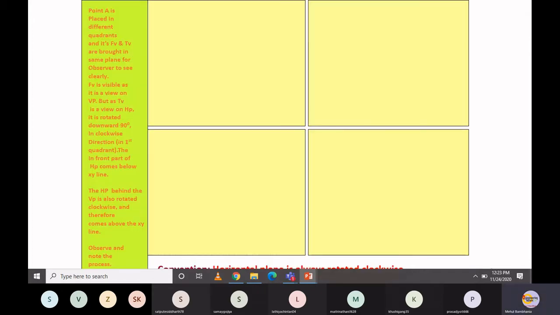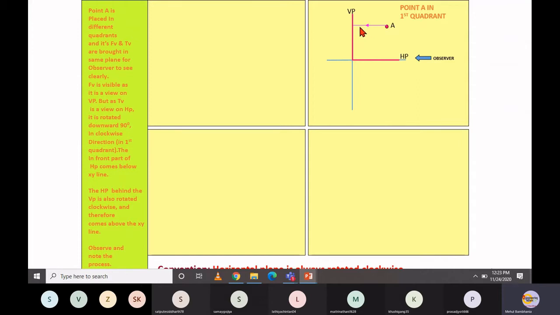Now the same conceptual drawing that I described: here this vertical line represents the vertical plane, and this horizontal line represents the horizontal plane. In this, let's assume one point, point A, placed in the first quadrant, and this is the observer looking from this direction. If he is looking from this direction, then the shadow of this point A appearing on this plane is the front view shadow or front view projection.